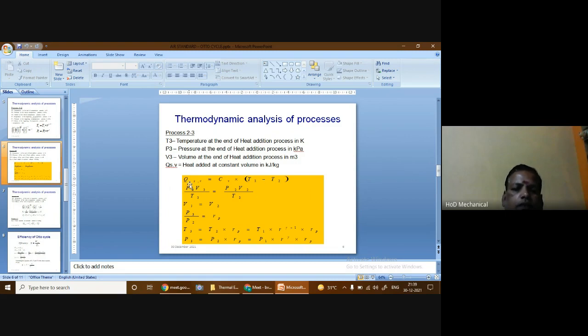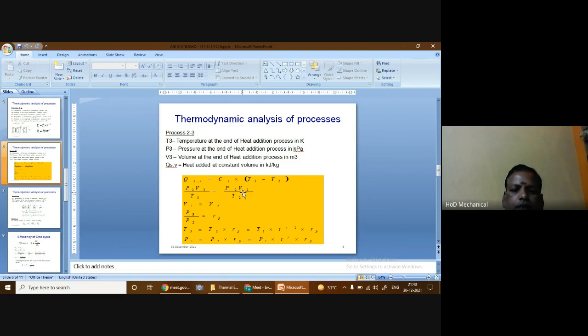Since it is a constant volume process, we can make use of the equation of state at state 3 and at state 2. So from that we can write P3 V3 by T3 is equal to P2 V2 by T2. Since the heat addition is taking place at constant volume, V3 is equal to V2.